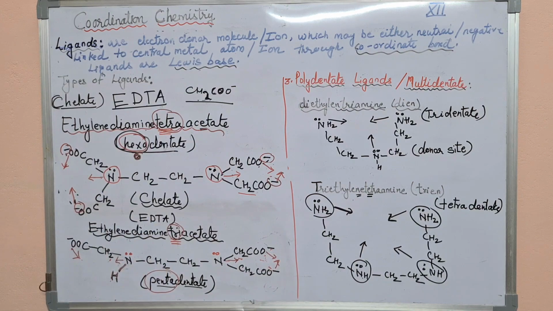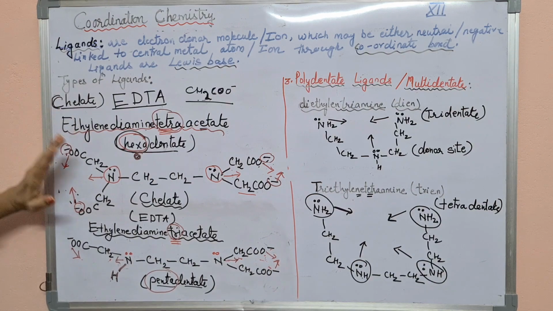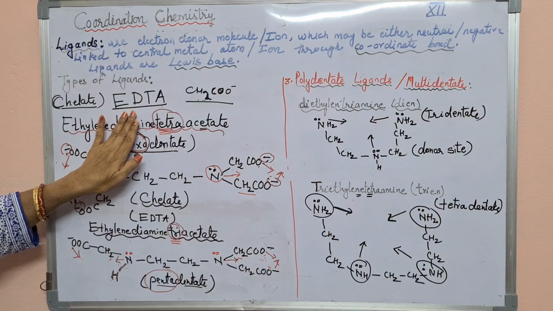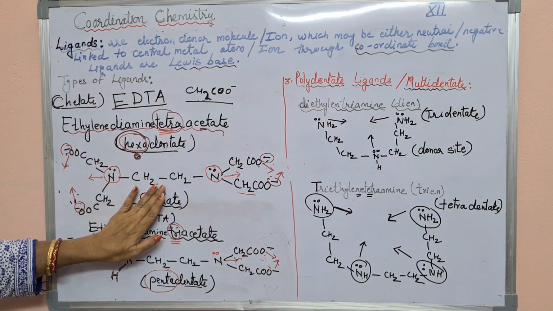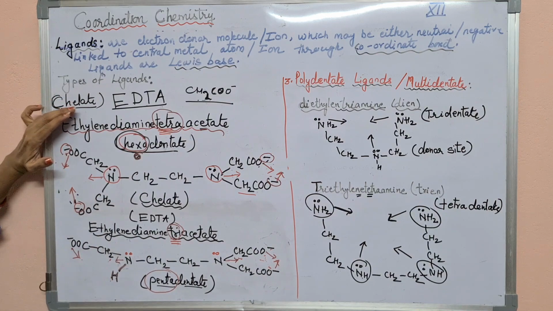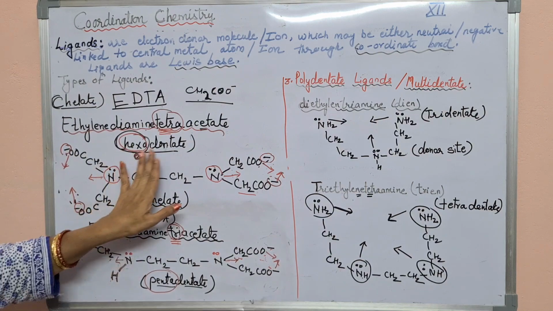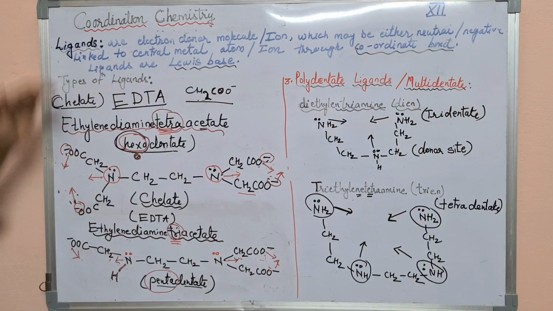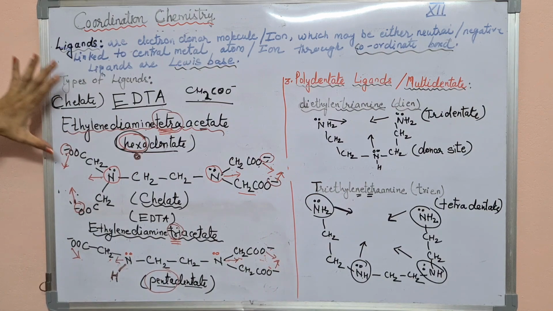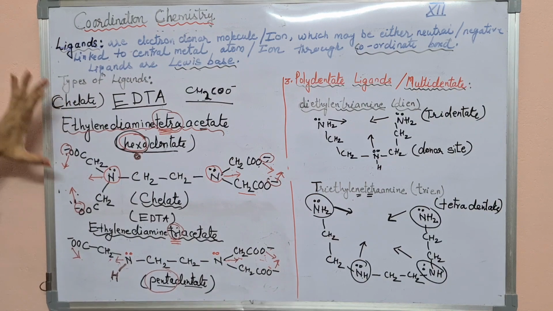So remember, the structure of EDTA is very important, asked many times as a CBSE 1 mark question. Write the full form of EDTA, or write the structure of EDTA, or write one example of a chelate ligand. So remember EDTA, its name as well as its structure, and remember its denticity also. This coordination chapter is actually a very easy chapter, and maximum students score full marks from this chapter. So I hope you also score maximum marks from this chapter.